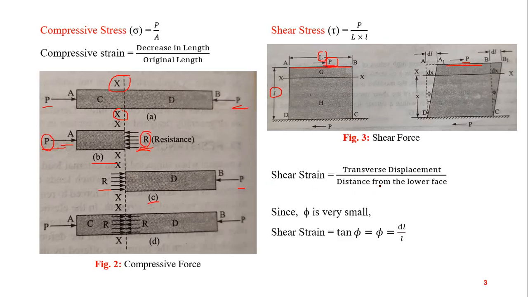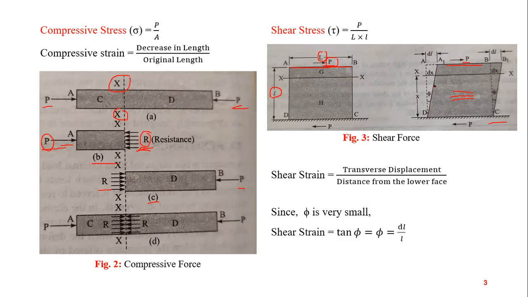And shear strain will be transverse displacement upon distance from the lower face. Transverse displacement means this body is fixed here, and when shear load is applied on the top face, this block, because it is fixed here, it will move to a final position like this.